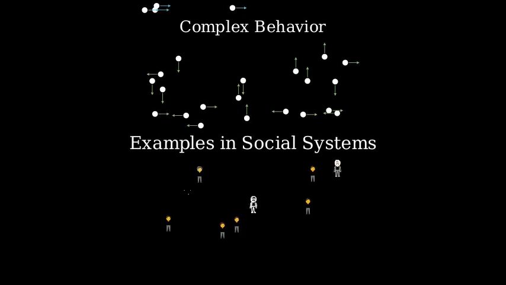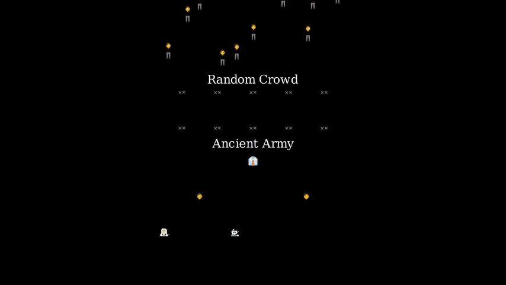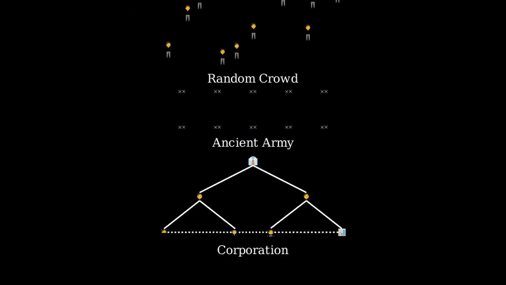In social systems, a crowd with people moving randomly exhibits simple collective behavior. An ancient army with soldiers all doing the same action shows coherent, simple collective behavior. And a corporation with specialized, coordinated roles demonstrates complex collective behavior.